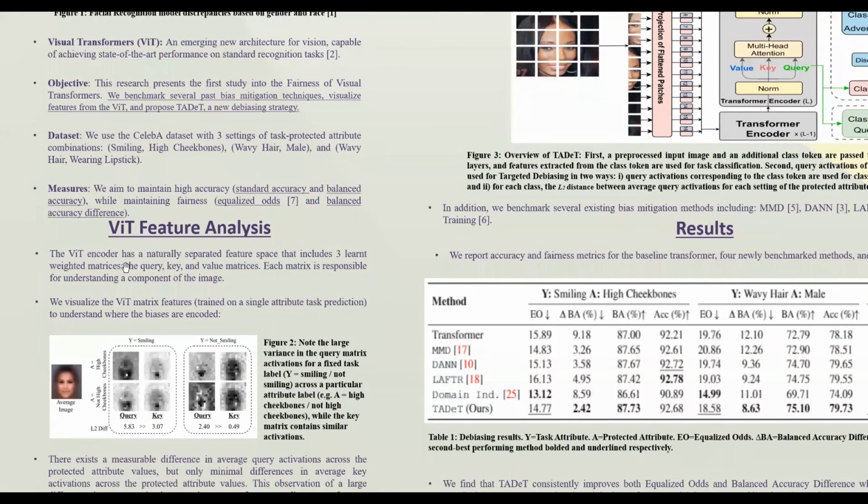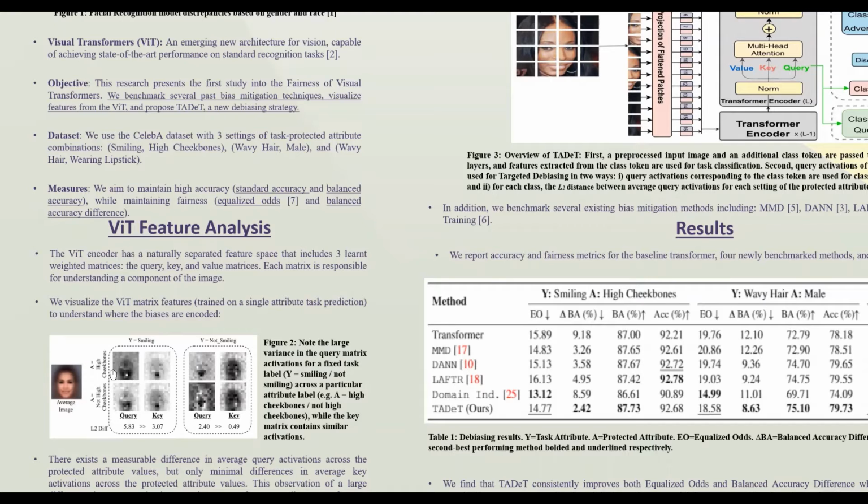The visual transformer contains a naturally separated and spatially cohesive feature space. We trained a visual transformer for a certain task such as smiling, and visualized the query and key matrices to gain some insight into the feature encodings. We hypothesized that in a totally unbiased model, there should be no understanding of the protected attribute, and therefore no